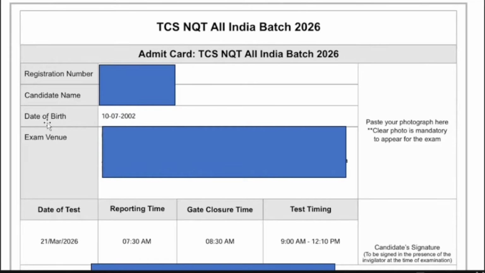Okay, so in most of the cases you will be able to solve this by using these two phases. First, clear cache and history, all those things. And you can also open this in an incognito window or new private window and try to download, then it will be solved. Okay, if it is not solved, then again I am saying, just forget the password and try to reset the password and make sure that you are giving the correct password.